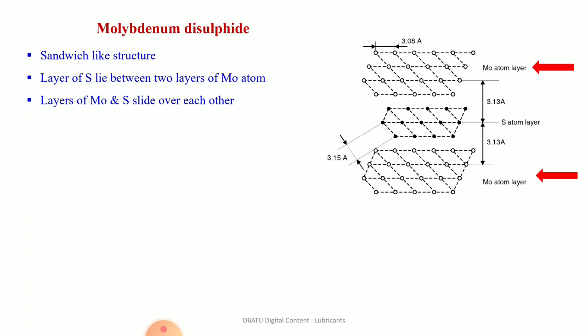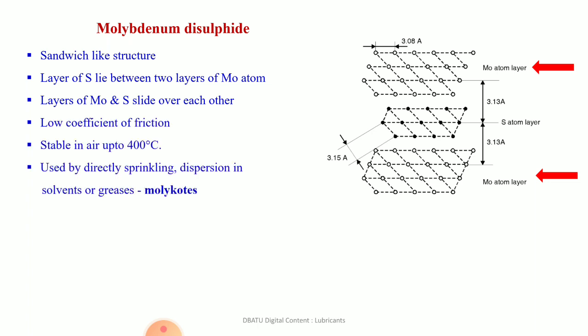The layers of molybdenum and sulfur slide over each other because the bonding between the molybdenum layer and sulfur layer is weak, which can be broken easily, and that's why molybdenum disulfide is also very soft.